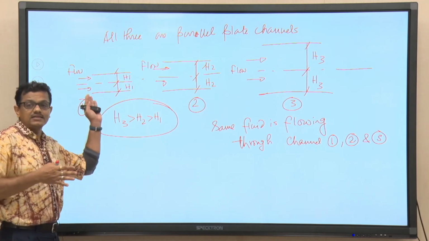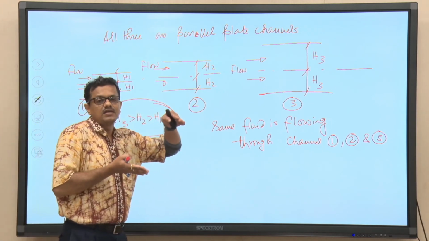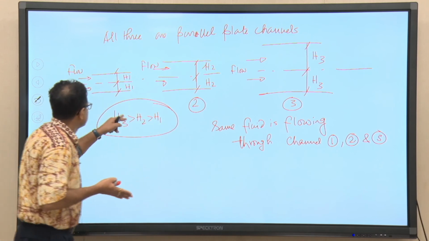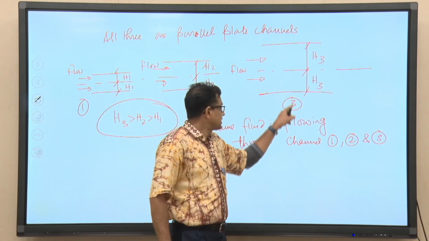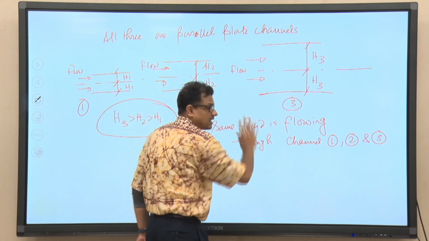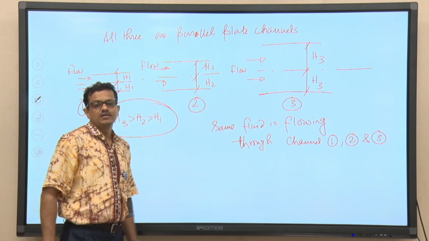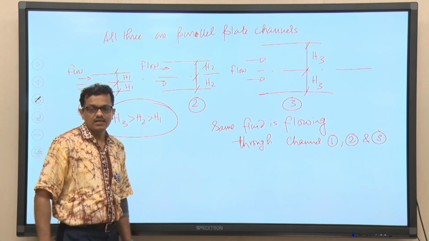They are identical in shape, but the height between the two parallel plates is different, largest for channel 3, smallest for channel 1 and for channel 2 it is in between, right.